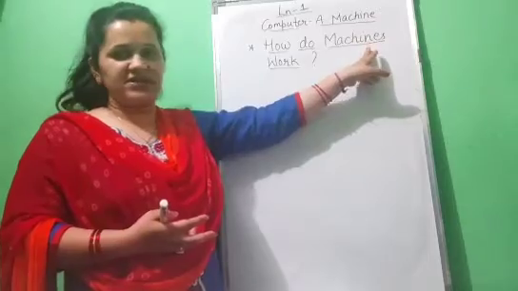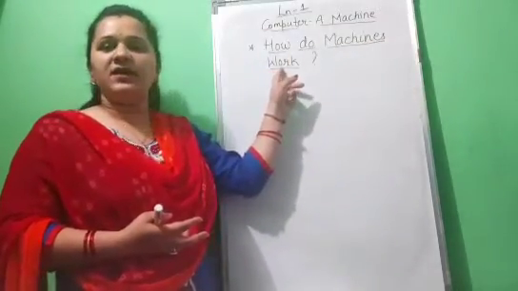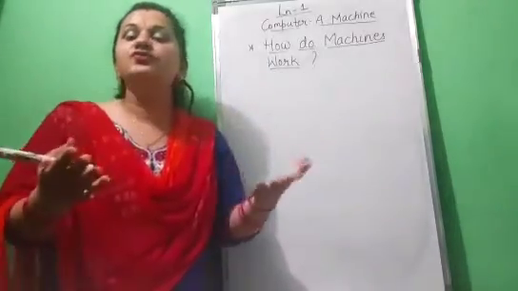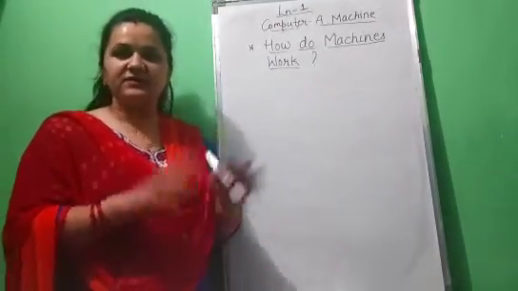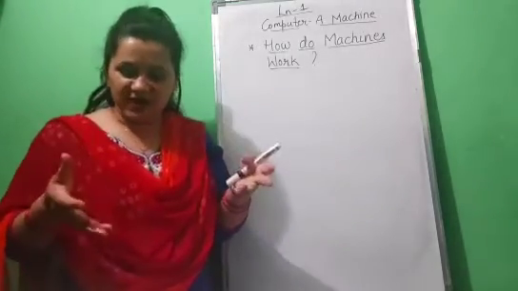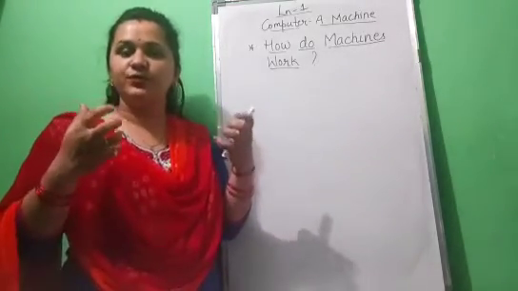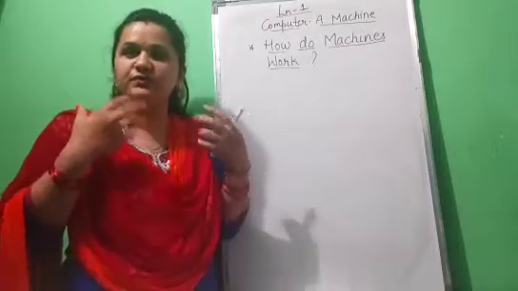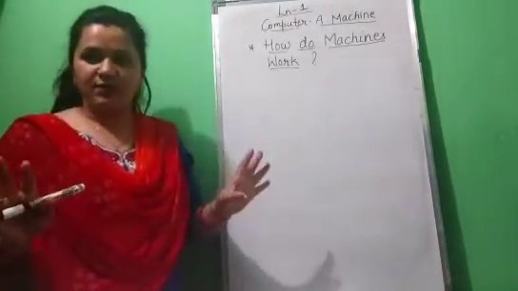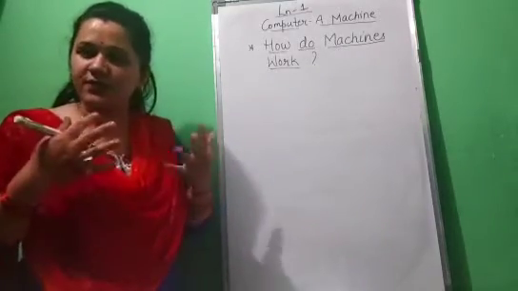M-A-C-H-I-N-E-S, machines. W-O-R-K, work. Now, children, we humans, how do you work? Yes, with the help of your hands, your legs. You use your body parts to do some work, but machines cannot work of their own. We humans can work of our own.